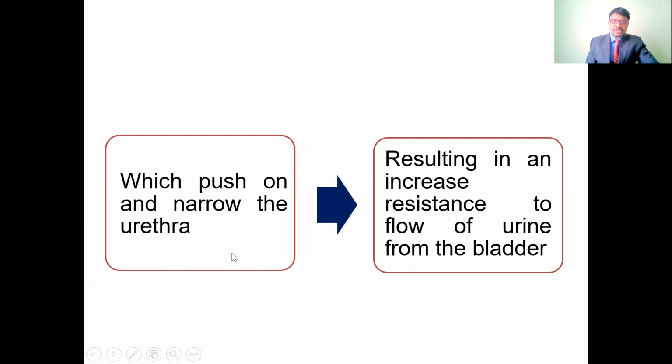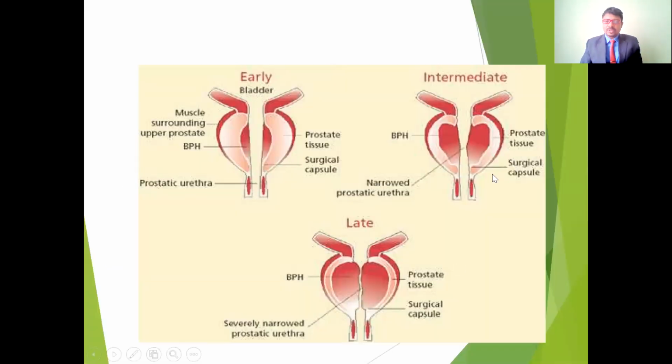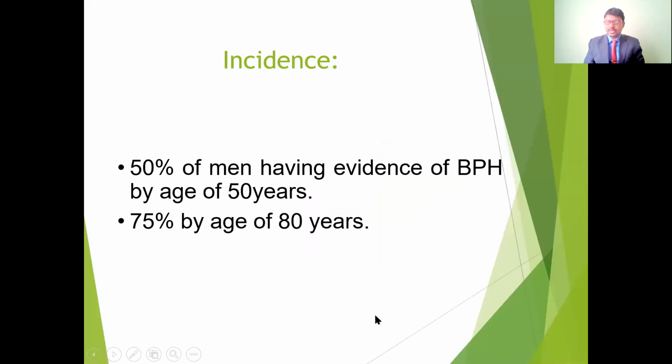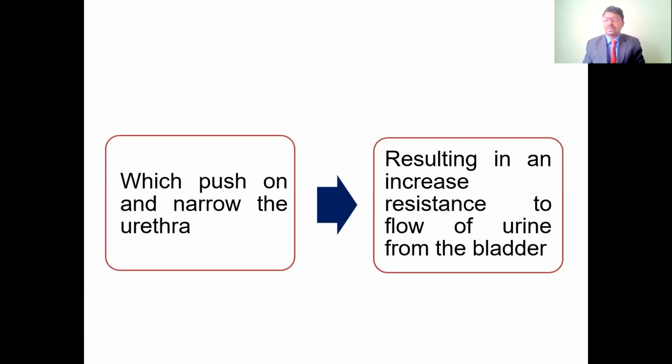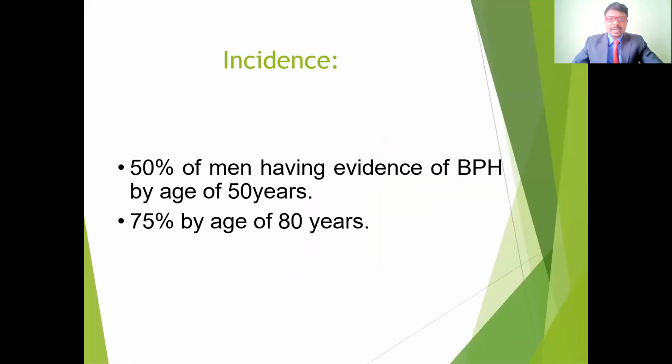The swelling pushes on the urethra, narrowing it and also increasing the resistance to the flow of urine from the bladder. If the urethra is compressed, the person has to put more pressure to void the urine. Because of this pressure, there may be a chance of rupture of the musculature in the bladder, so it may give bleeding in the urine. So these are the pathological changes in the case of enlargement of the prostate gland.